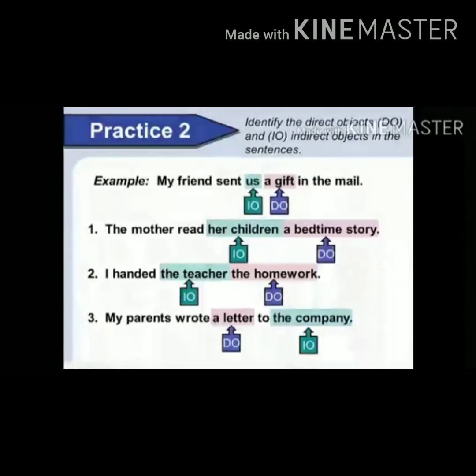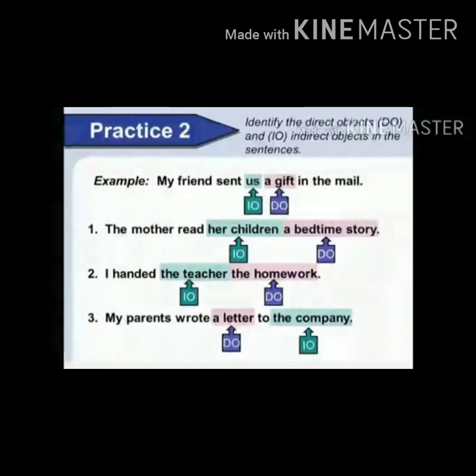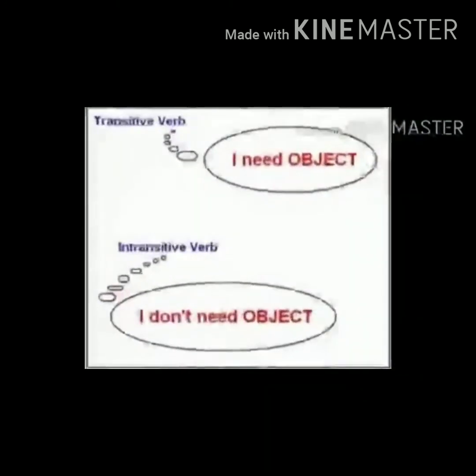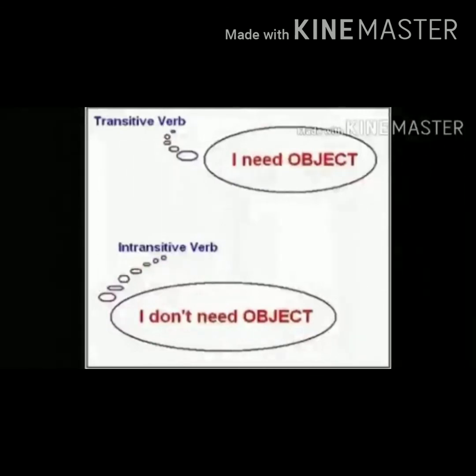So, by now, it's clear to you how to find out object in a sentence. Let's come back to the types of verbs, that is transitive and intransitive verb. A transitive verb is a verb which needs an object to complete its meaning. On the other hand, intransitive verb doesn't need any object. Let me explain it with the help of an example. She wrote a letter. She is the subject in this sentence and wrote is the verb. Now, what did she write? A letter. A letter is the object in the sentence. So, wrote is the transitive verb.